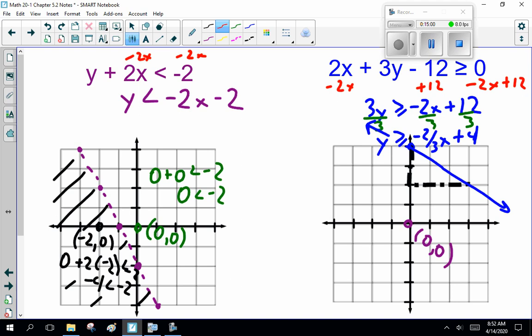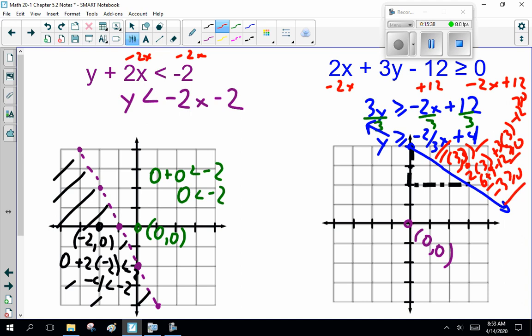Welcome to my world. Anyway, now I was going to say I'd like to choose a point that has 0 in it to keep the math simple. Offhand, above or to the right doesn't have one, so I'm arbitrarily going to choose this 3 and 3. Now, let's see if I can screw this up again live on tape. All right, 2 times 3 plus 3 times 3 minus 12 is greater than or equal to 0. So that's 6 plus 9 minus 12. 6 plus 9 is 15. That's 3 is greater than or equal to 0. So yes, it's everything above.